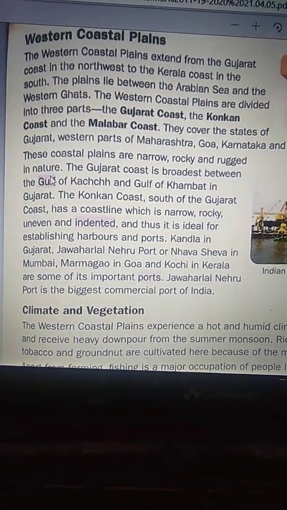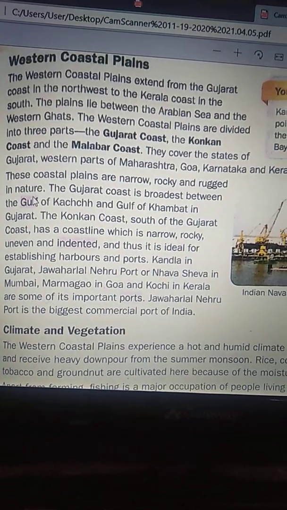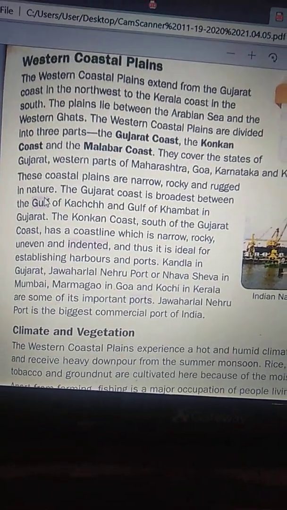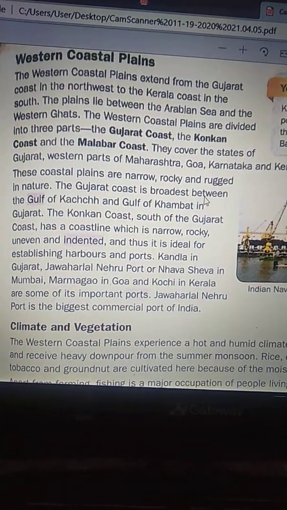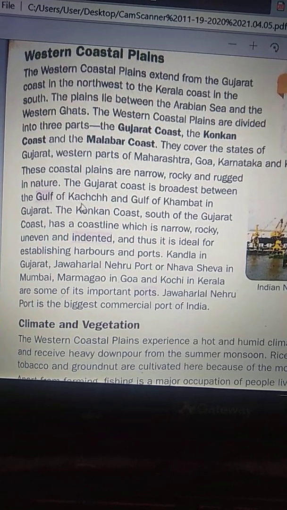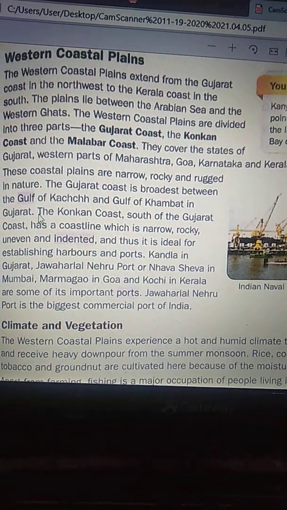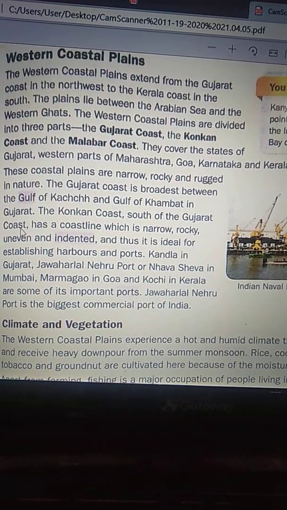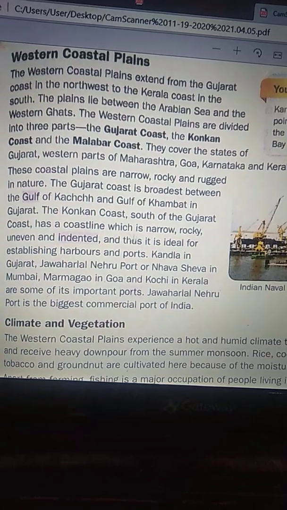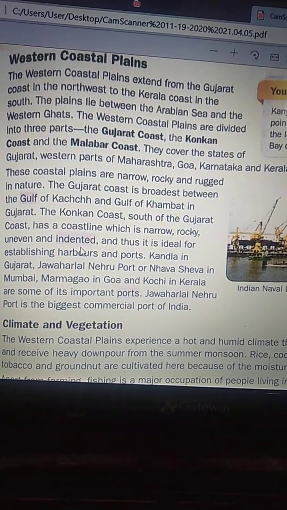The Gujarat coast is broadest between the Gulf of Kutch and the Gulf of Khambat in Gujarat. The Konkan coast, south of the Gujarat coast, has a coastline which is narrow, rocky, uneven and indented.